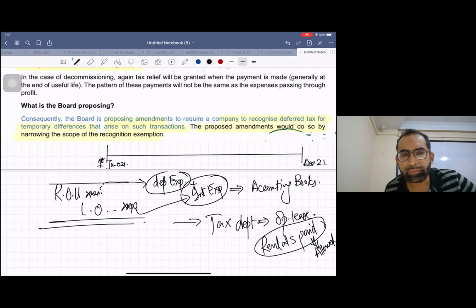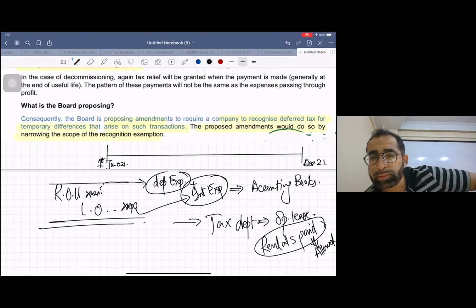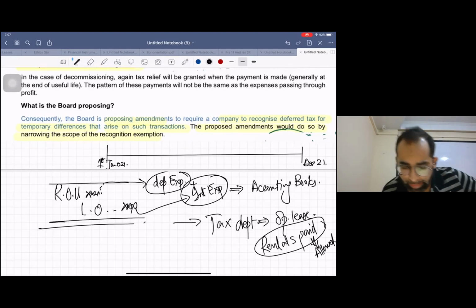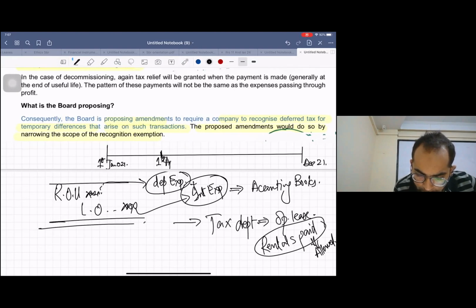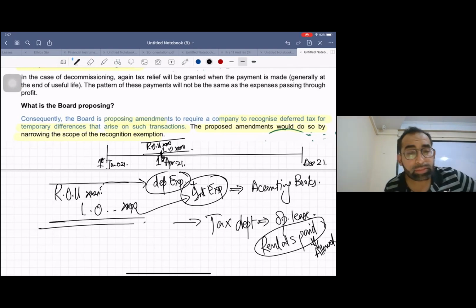This is your accounting period, 1st January 21 to 31st December 21. Let us say you took an asset on lease on 1st April 21. On day one, you made the entry: ROU debit and lease obligation credit.